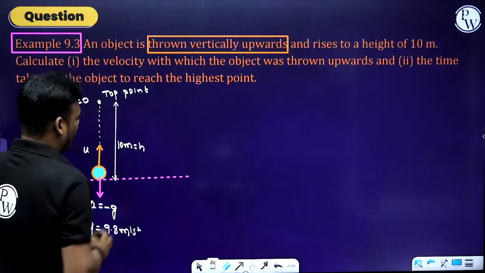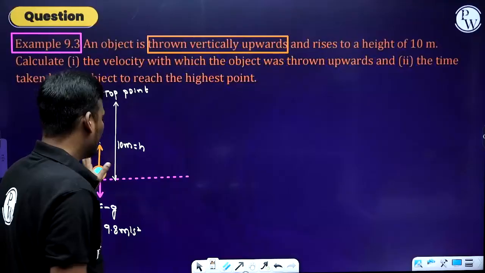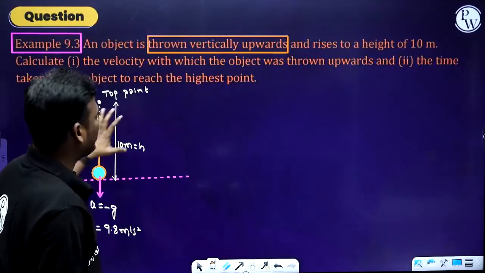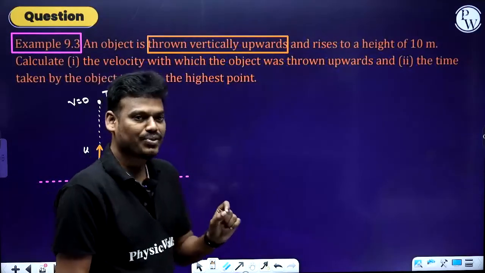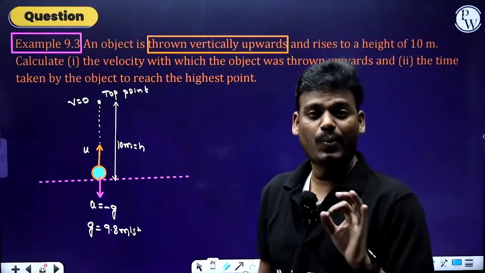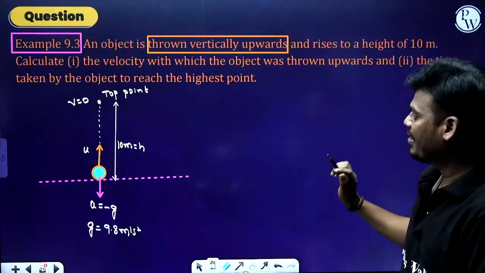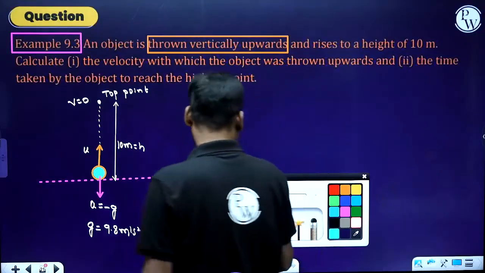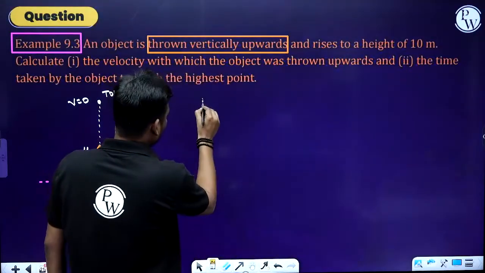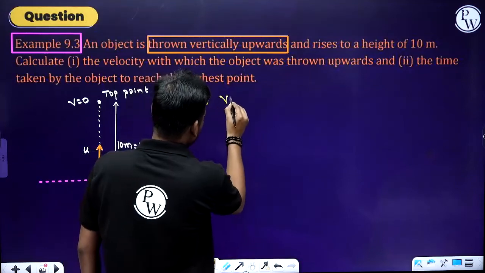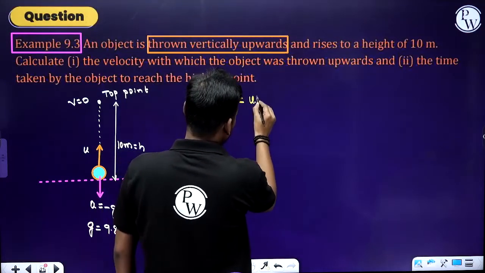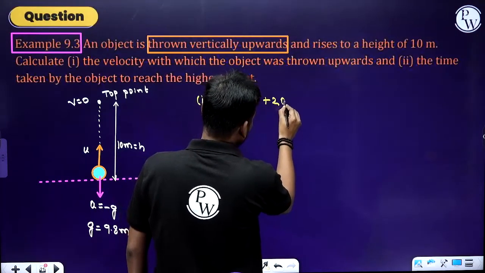Now you have height, but it is independent of time. Which equation of motion do you have to use? Therefore, you have to use the third equation of motion, that is v square is equal to u square plus 2as.